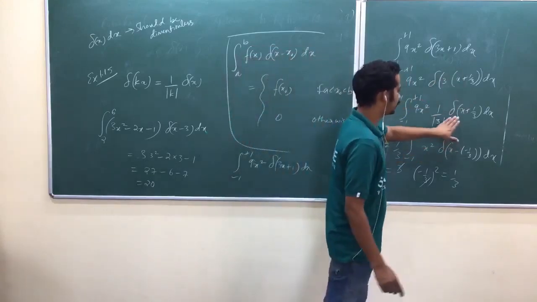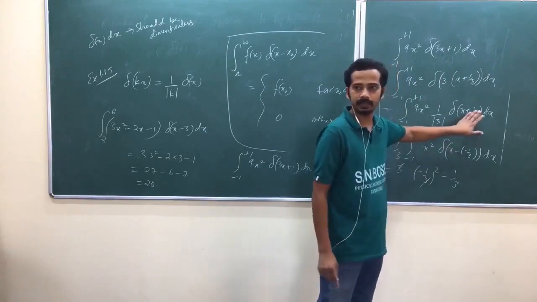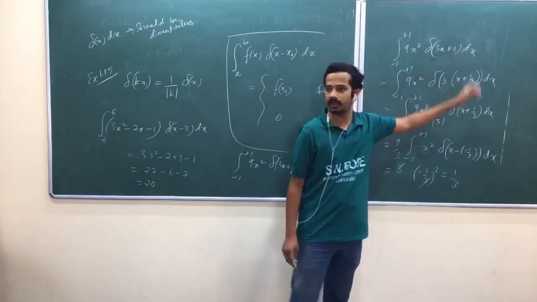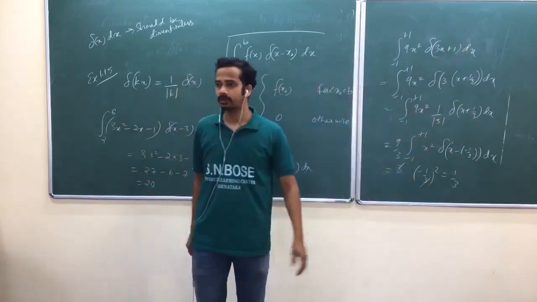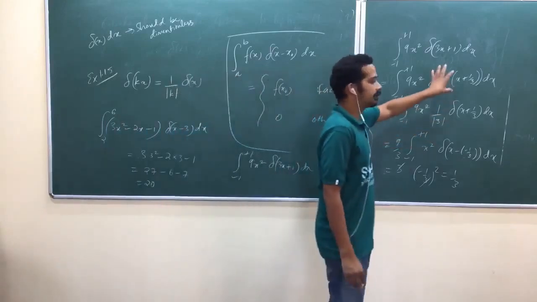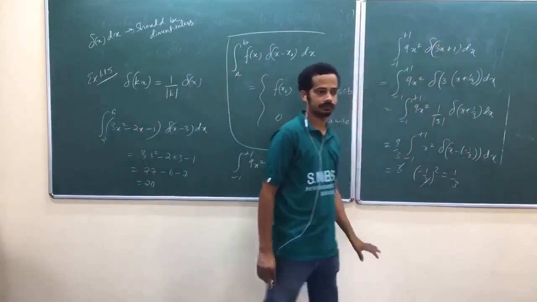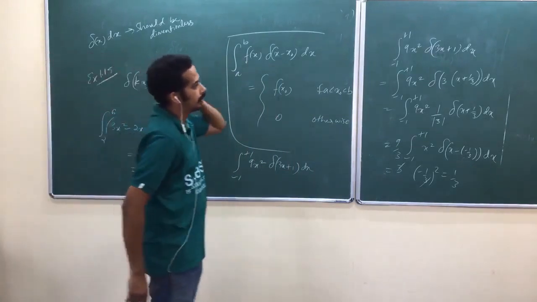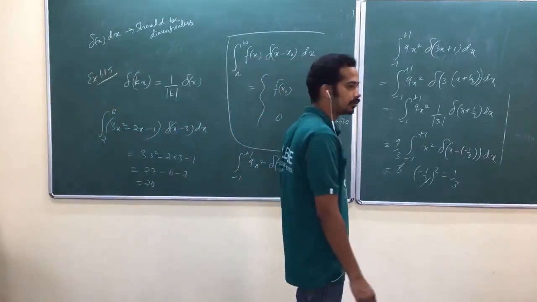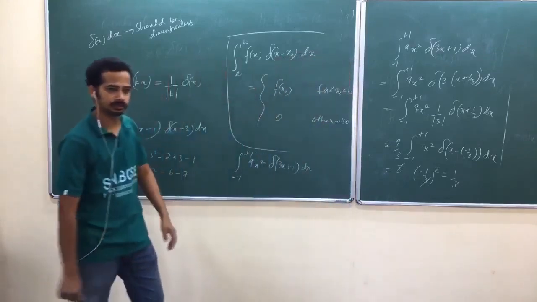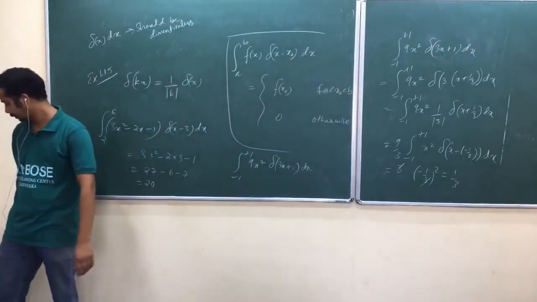If it is like this, you can say it is a spike at x equal to minus 1 by 3. It's a kind of rescaling. So delta of x plus 1 by 3 multiplied with 3, that's how you have to see that one. Substitution also works. Okay, good idea.